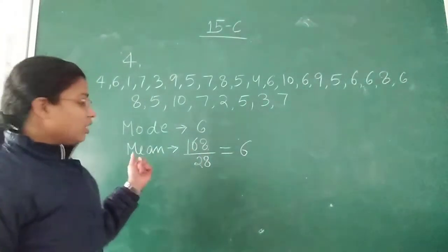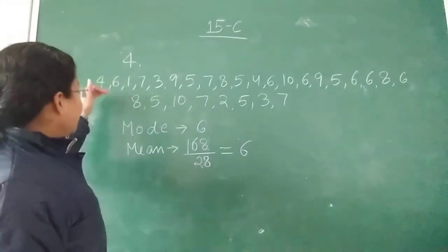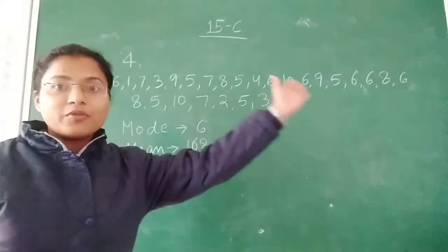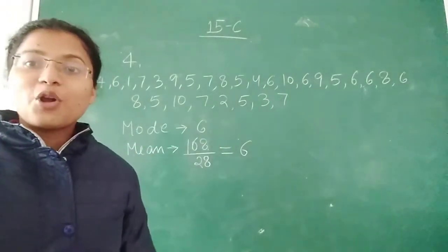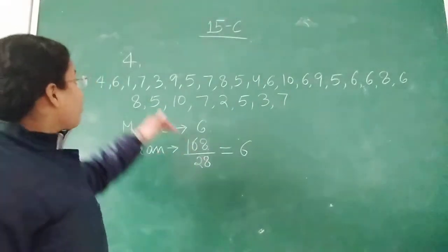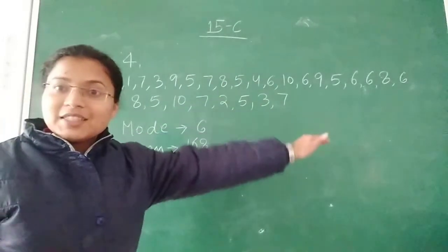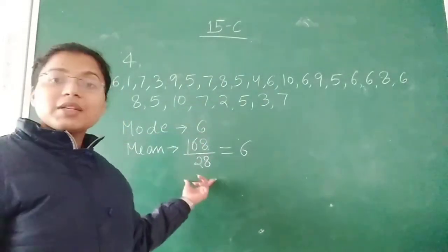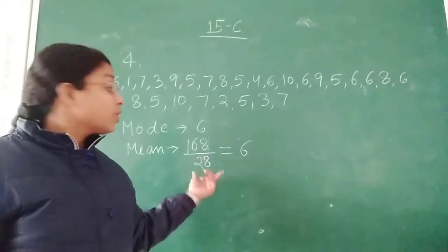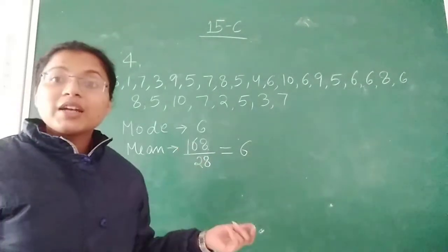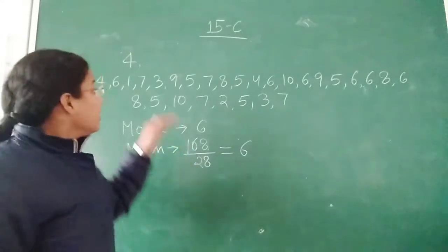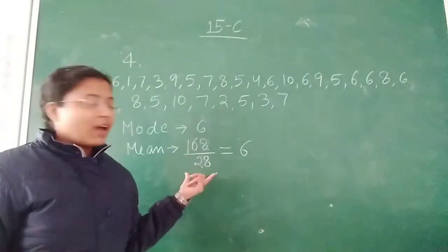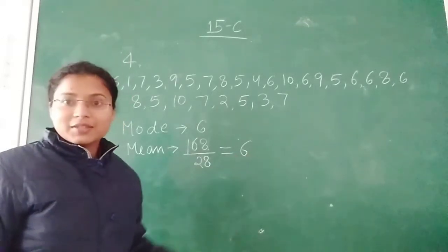Next is mean. Mean means sum of the observations upon the total number of observations. When you add all of these, you will get 168, upon the total number, which is given as 28. This will give you 6.